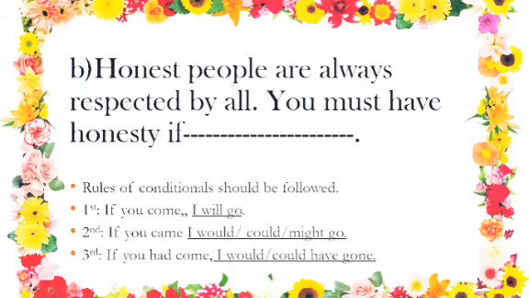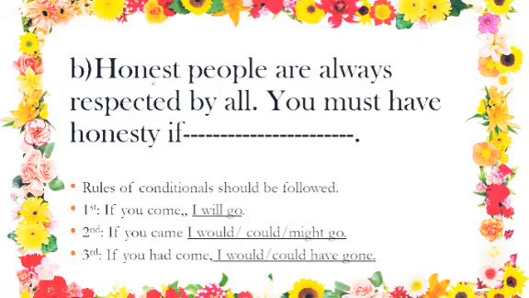Next one says, honest people are always respected by all. You must have honesty if dash. So the first sentence gives us the clue that honest people are always respected by all. You must have seen that only one sentence has the gap, which we have to work on. But what is the task of the other sentence that is already completed? Often, in most of the sentences, we get 2 sentences like this. Actually, the complete sentence that is given over here gives us the clue how we can complete the sentence.